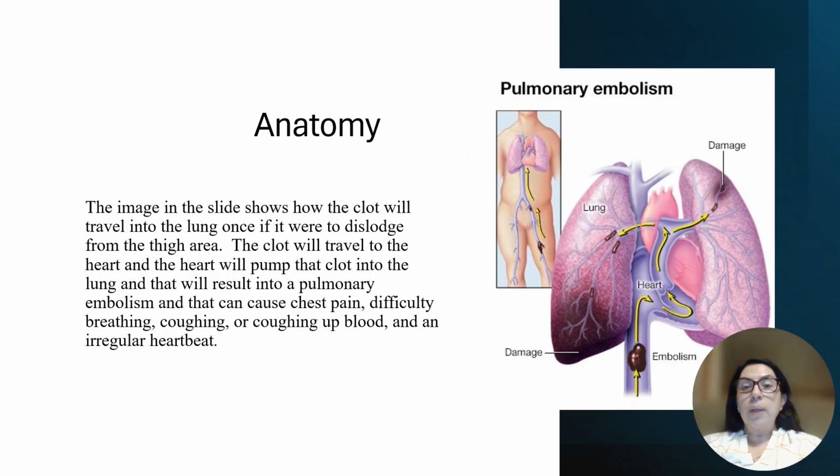Here is another anatomy picture where it shows a pulmonary embolism. This will show how the clot will travel into the lung. Once it's there, it will dislodge from the thigh, of course, that's how it gets into the lung area. The clot will travel to the heart, and the heart will pump it out, and it will result in a pulmonary embolism.